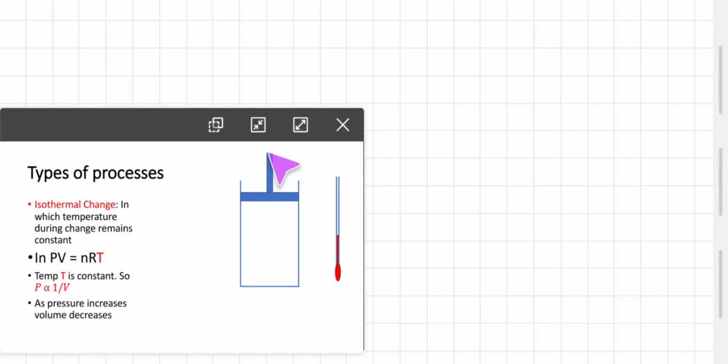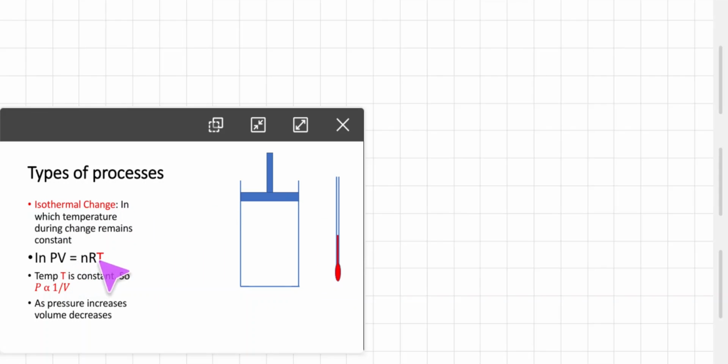So now when the states are changing, some kind of processes are actually taking place. Here in thermodynamics we saw the isothermal change. It is the change in which temperature during the change remains constant. Either pressure, volume, or other parameters may be changing, but though they are changing, temperature remains constant. That kind of process or change is called an isothermal change.